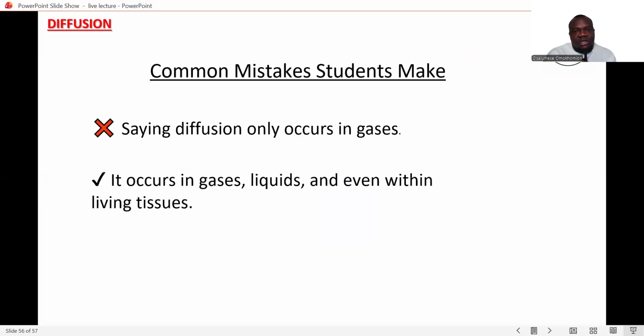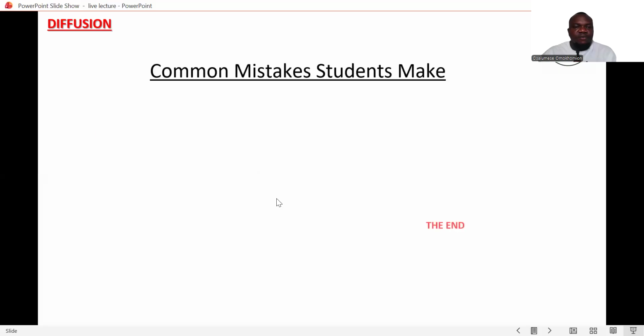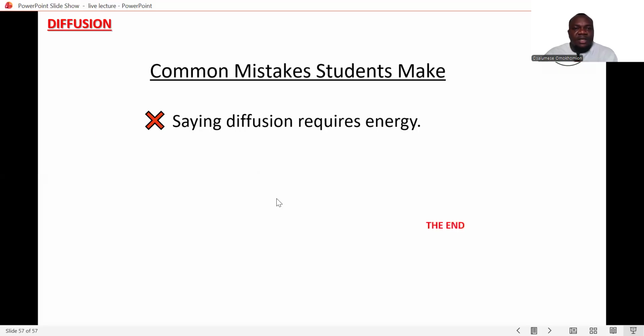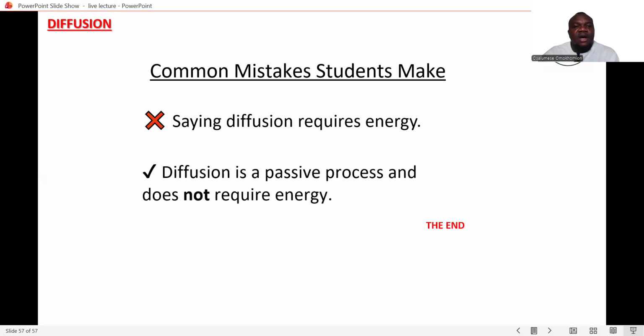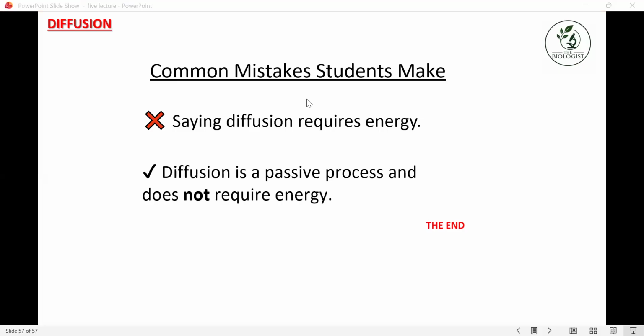It occurs in gases, liquids, and even within living tissues. And again, they say that diffusion requires energy, but all you need to know is that it doesn't actually require energy. It's a passive process that does not require energy. All right, so it's very, very important for one to understand this.